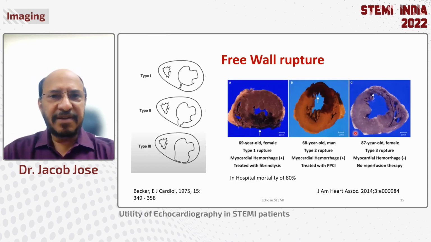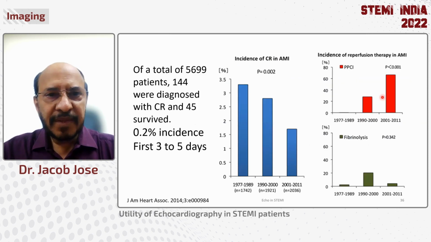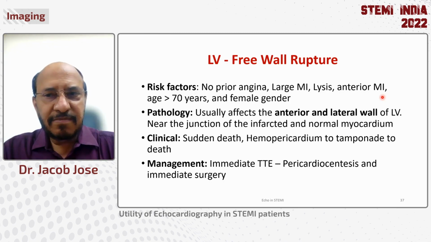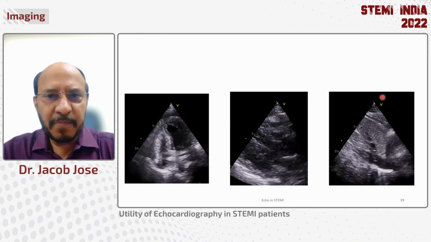Free wall rupture is a rarity, and picking up the patient is a rarity, but most of them will have a high mortality. There are three types of ruptures recorded by Becker. Type 1 is a tear. Type 2 is a thinned-out one, and type 3 is also shown here. Now, the risk factors for free wall rupture are anterior MI, age more than 70 years, and female sex. Management is that you would like to immediately do a pericardiocentesis.